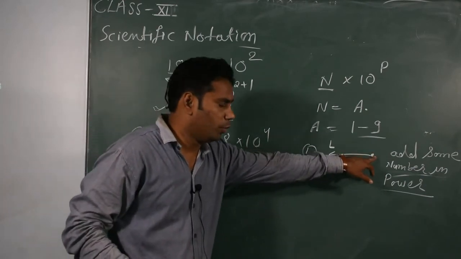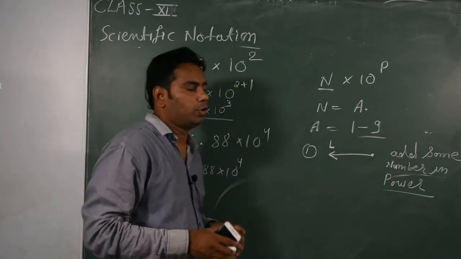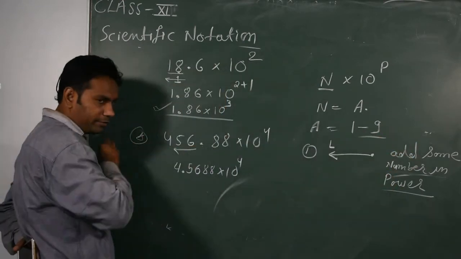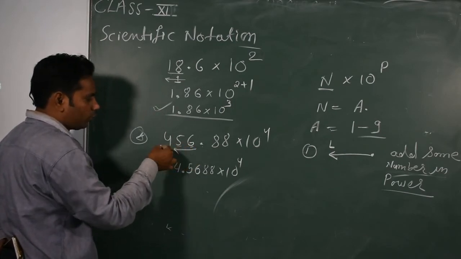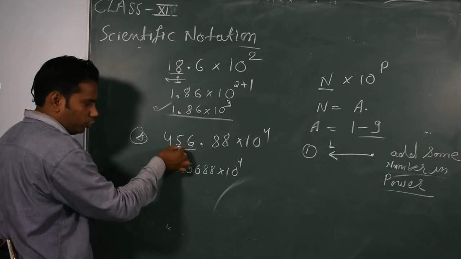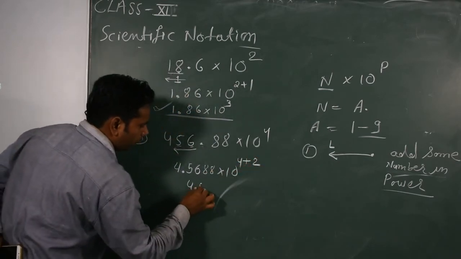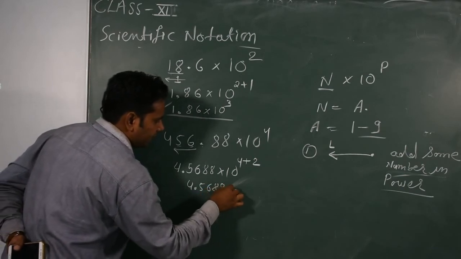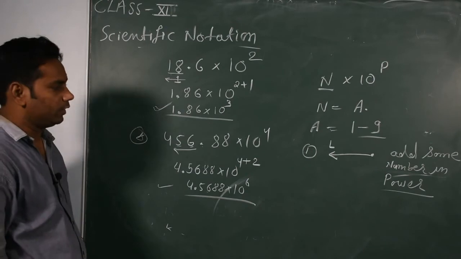If you move the decimal point to the left side, add some numbers to the power. How many digits did it cross? 1, 2. So we add 2. Our answer is 4.5688 into 10 to the power 6. Now it is scientific notation.